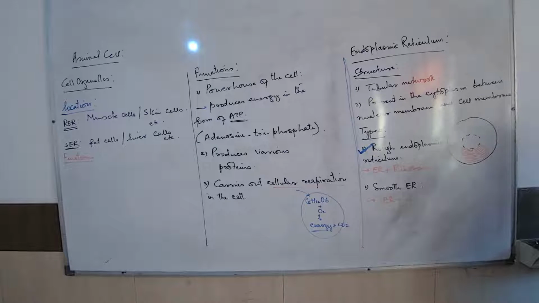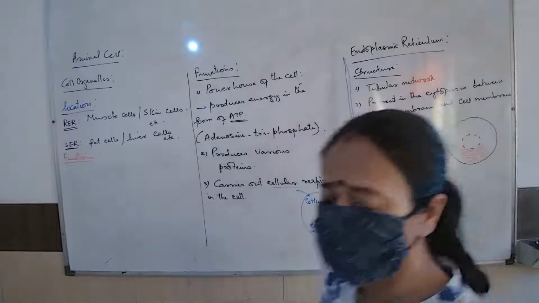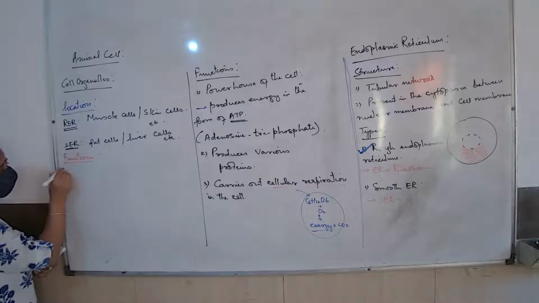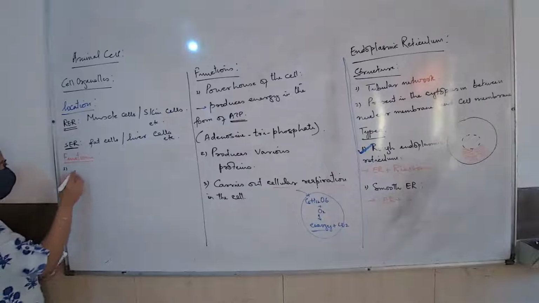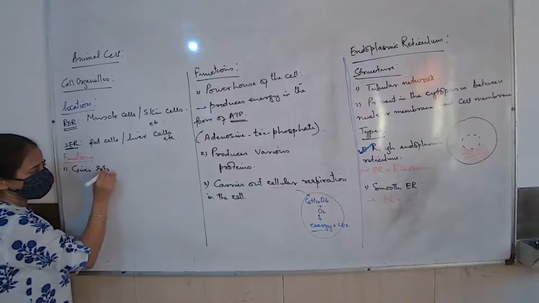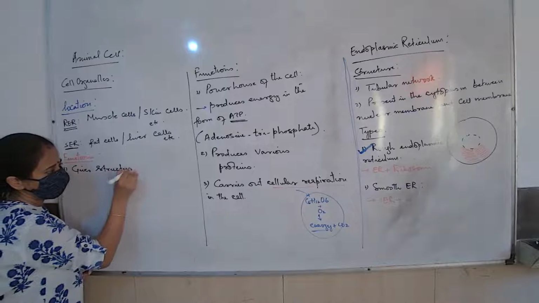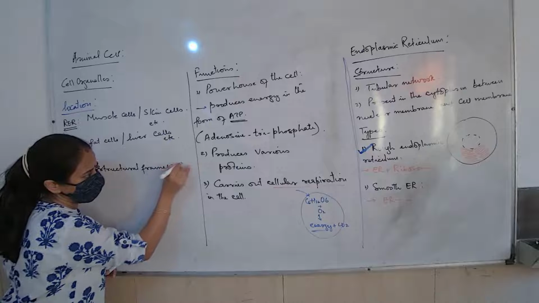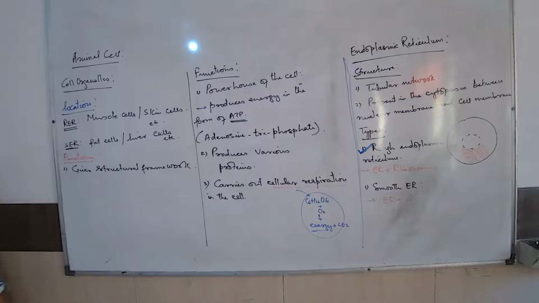The cell will collapse, just like the skeletal system in our body. So what is the first function that we will write for endoplasmic reticulum? Gives or provides structural framework. Correct?